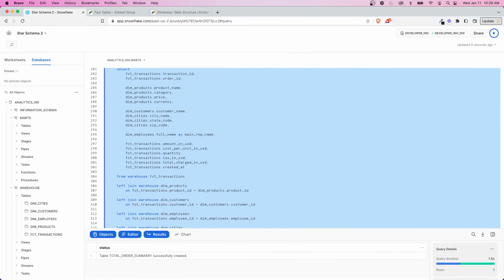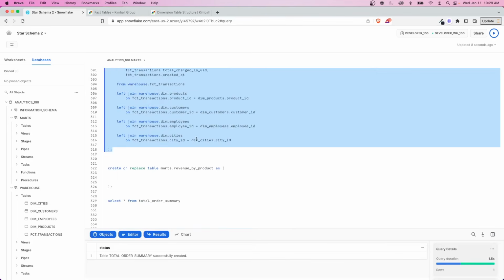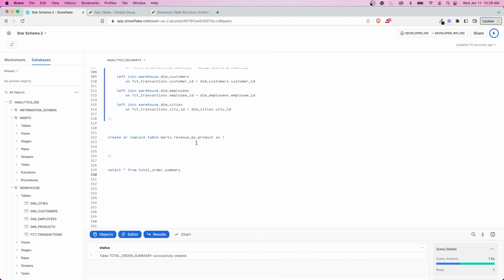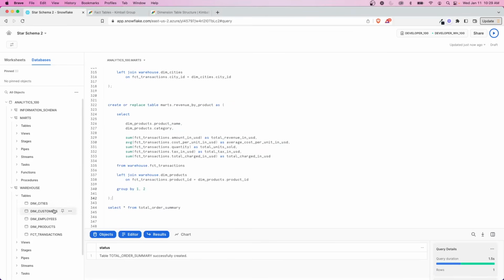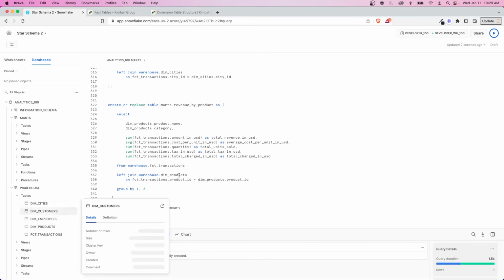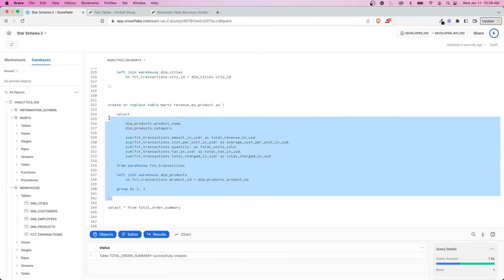Another example could be, like I said, summarizing things by a certain attribute. So we can slice and dice it. In this case, let's say we want to know revenue by product. So I'll create a new table just for this, but this could be something that you don't even need to create another table. You could just connect these warehouse tables to a tool like Power BI, like Tableau, and create these types of joins within there fairly simply.